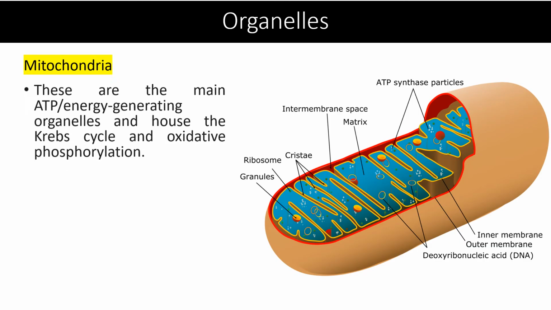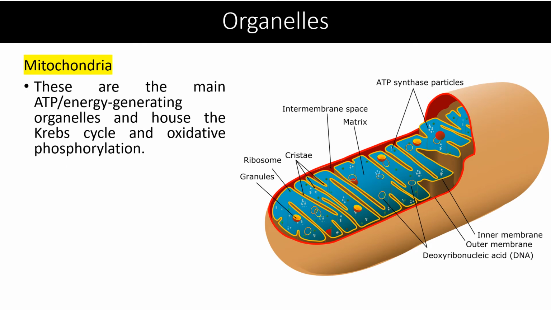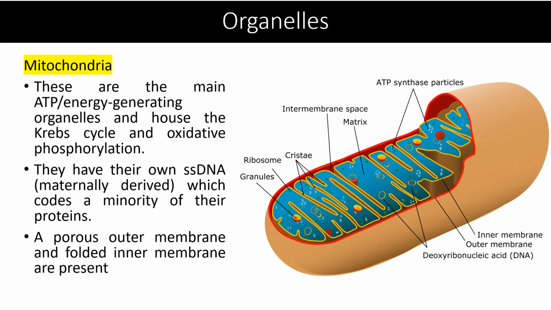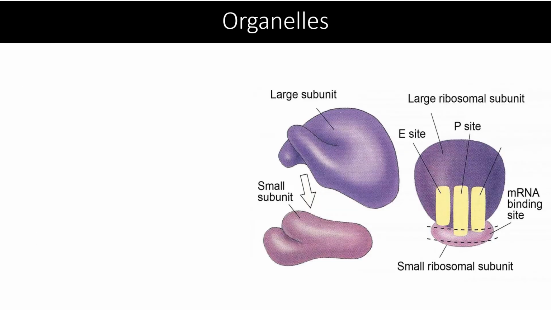Mitochondria. These are the main ATP energy generating organelles and house the Krebs cycle and oxidative phosphorylation. They have their own ssDNA, maternally derived, which codes a minority of their proteins. A porous outer membrane and folded inner membrane are also present in the mitochondria.